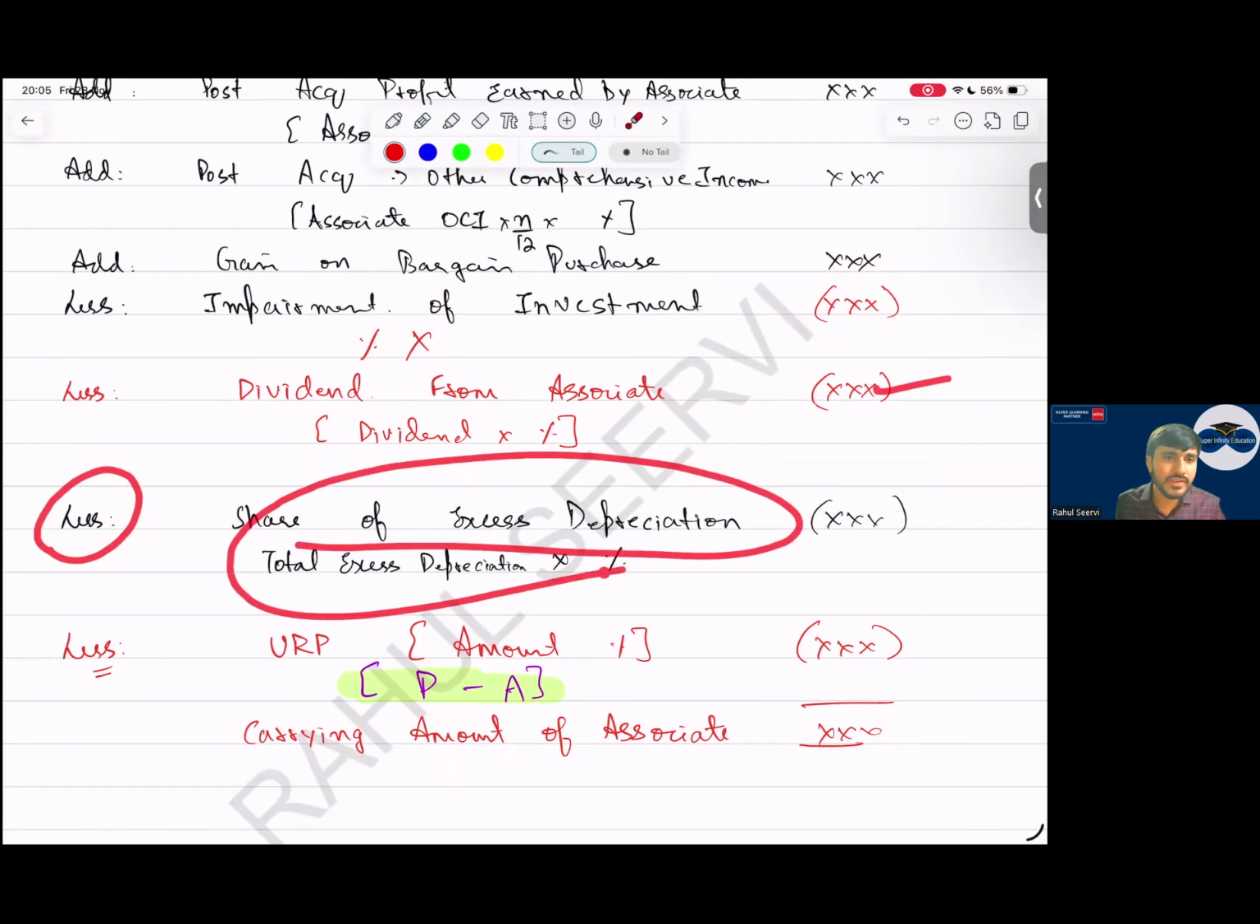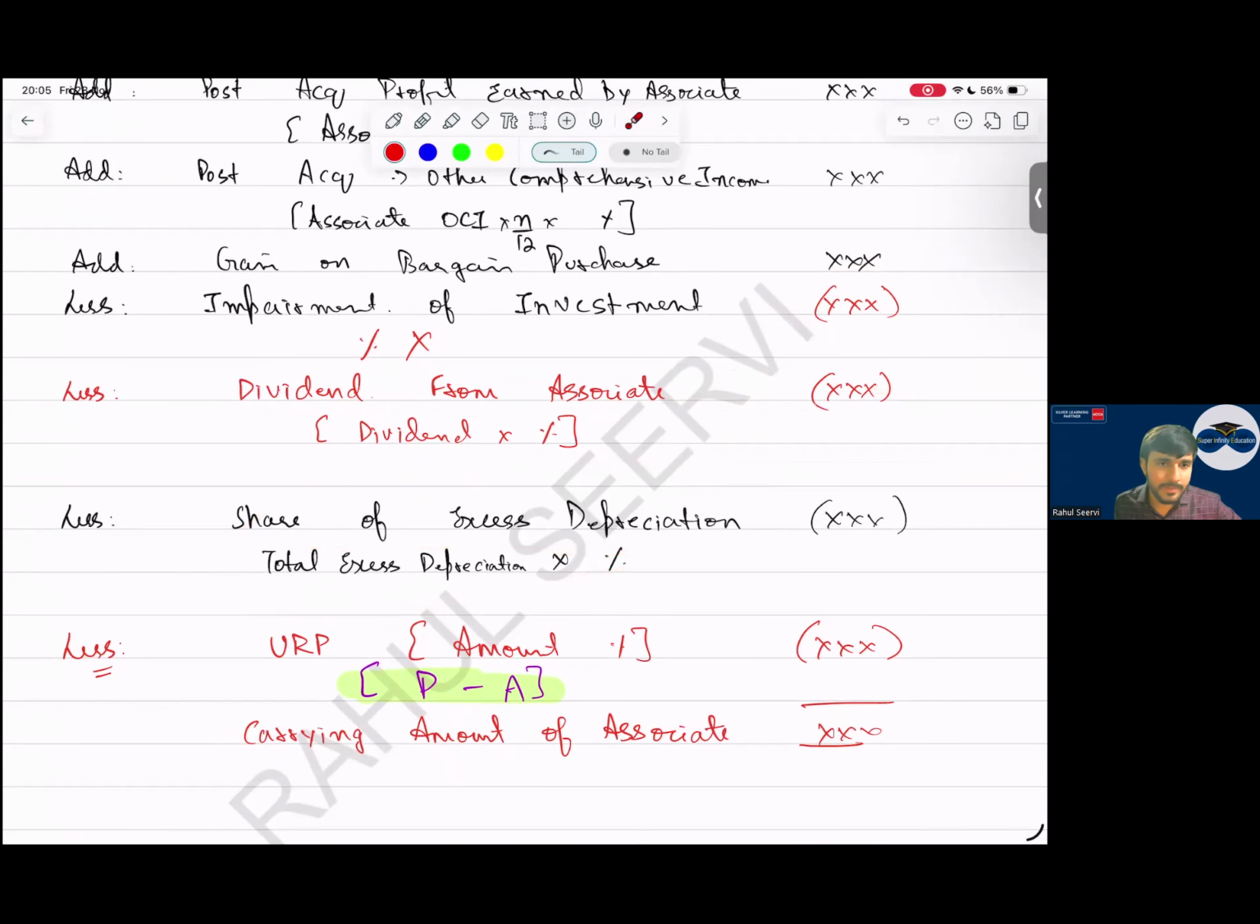Less share of excess depreciation. Whenever the fair value of the associate's asset is increased, excess depreciation will come here. Then URP, very important. Only one URP will come here: parent to associate. We have to consider the percentage. First calculate the URP into associate percentage, 30, 25, 27, whatever, and record it. With this, you get the carrying amount of the associate. Other than this, nothing will come.